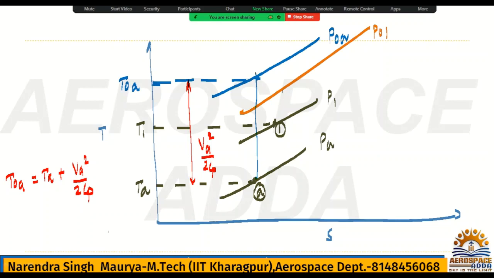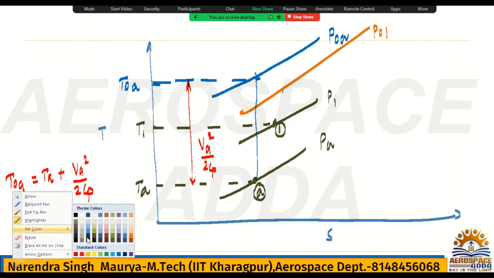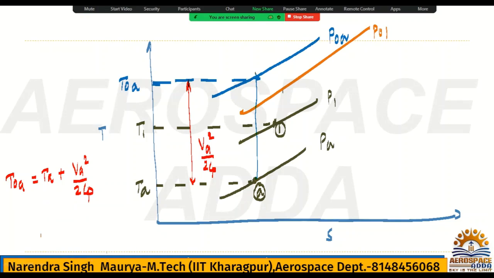From P1 to P naught 1, how to achieve that? This is the P1 point somewhere, and if you want to write P naught 1, how to get that?